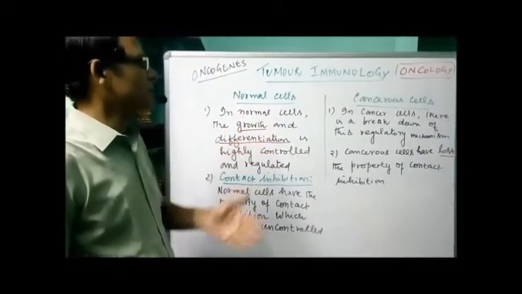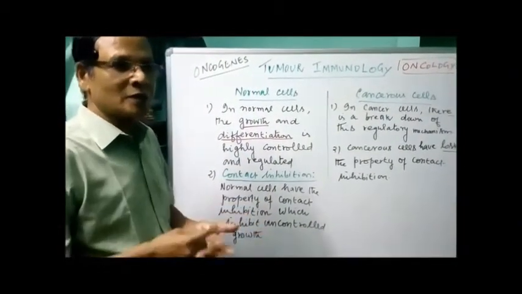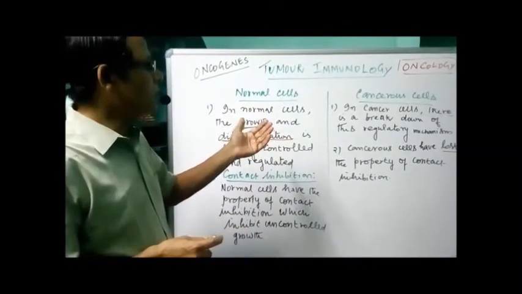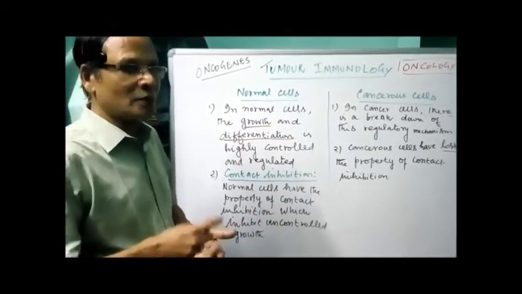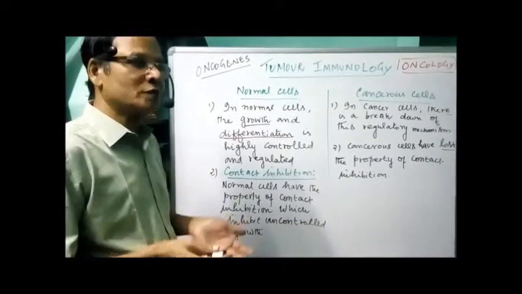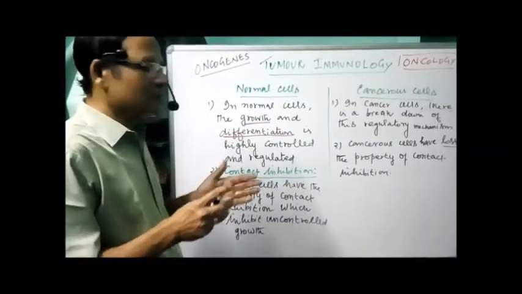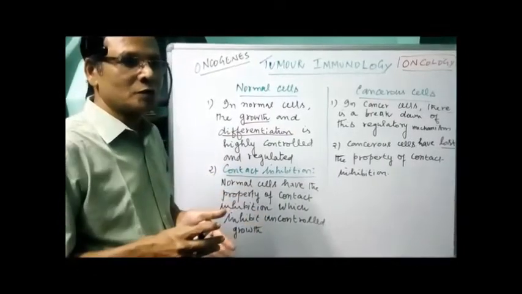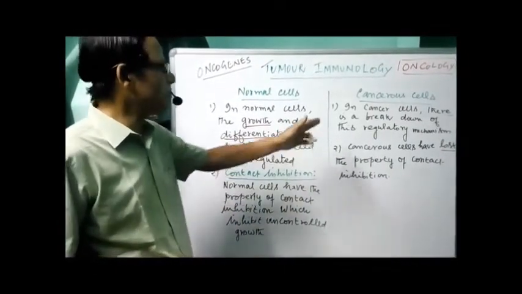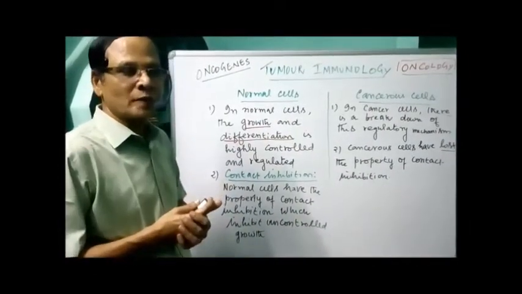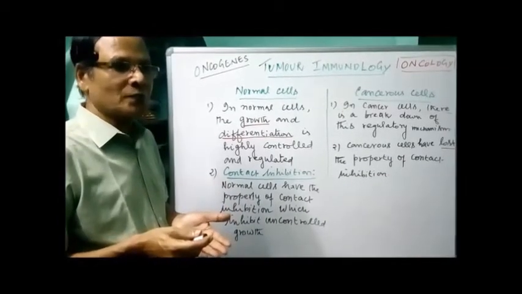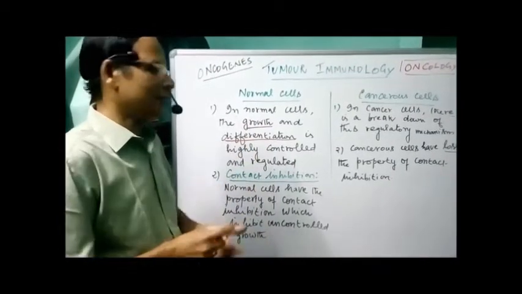But in the case of cancer cells, they are not under anybody's control. There is a breakdown of this regulatory mechanism. They go on growing. There is no differentiation. All the cancer cells are more or less similar. In normal tissue the cells are differentiated into different types of cells to perform functions, but here the cells are growing and there is no differentiation, so there is no controlling mechanism.